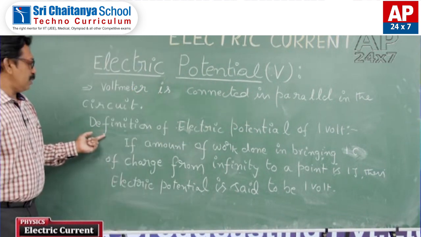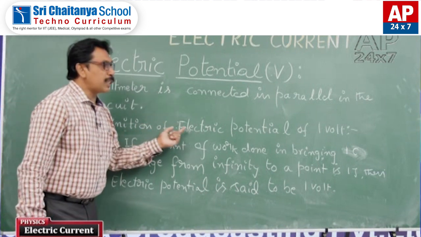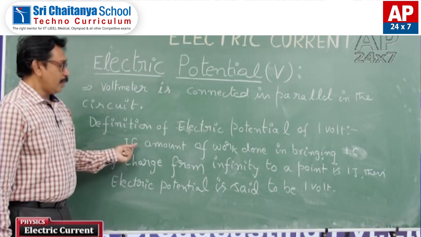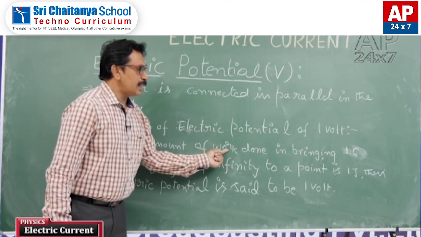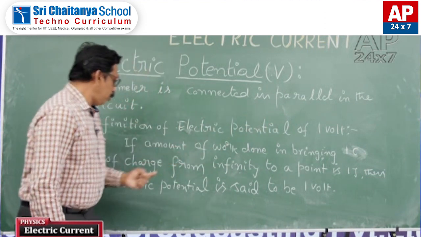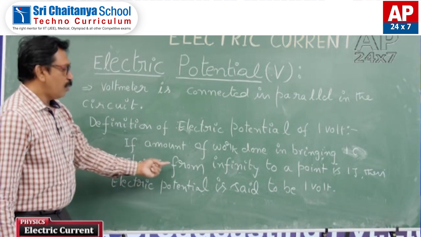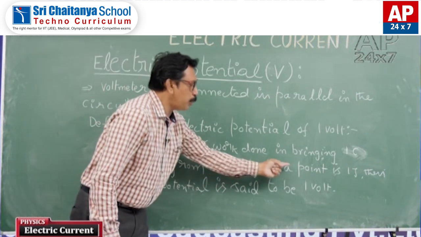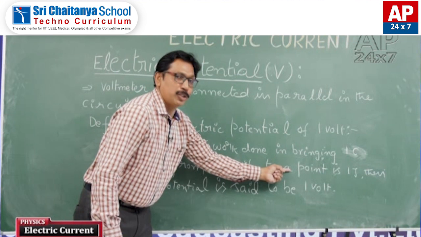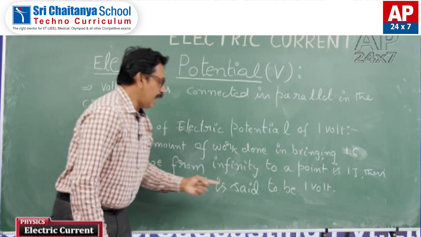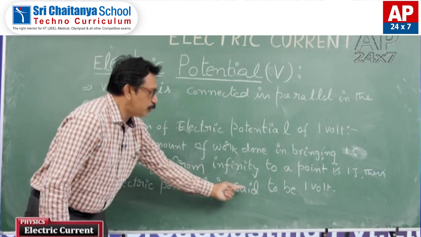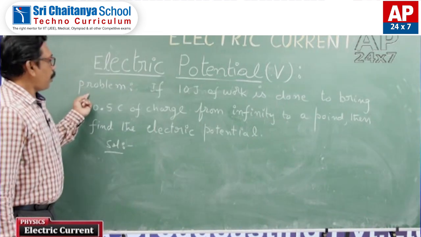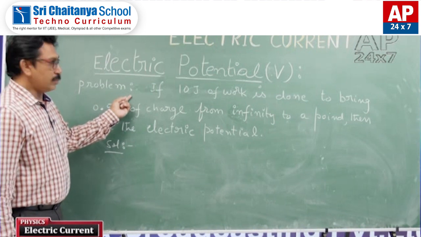Let us define electric potential of 1 volt. If the amount of work done in bringing 1 coulomb of charge from infinity to a point is 1 joule, then electric potential is said to be 1 volt. The problem is given like this.